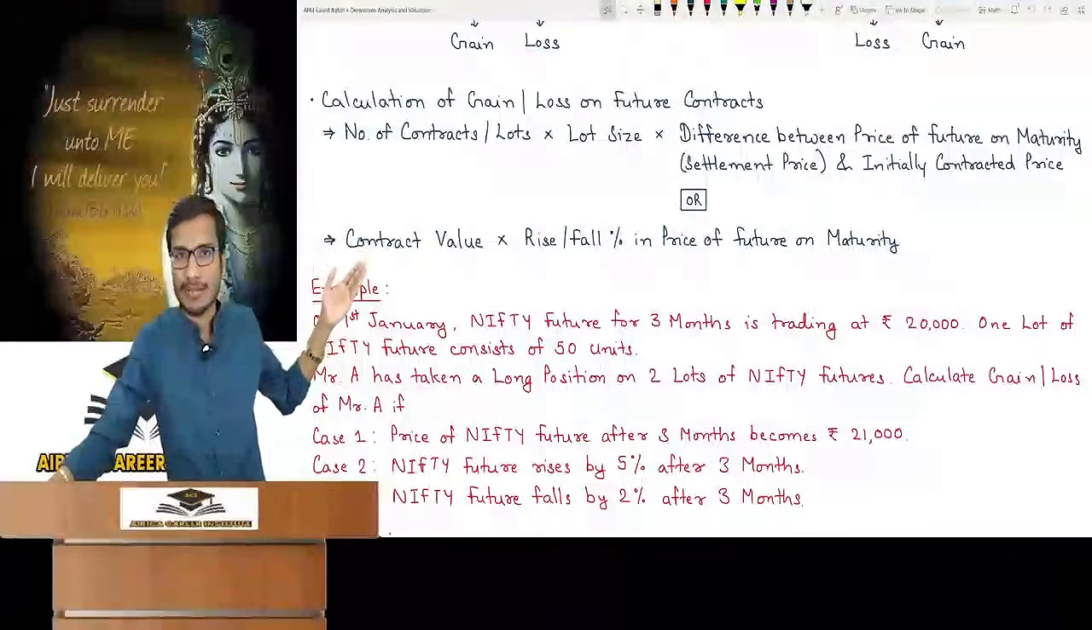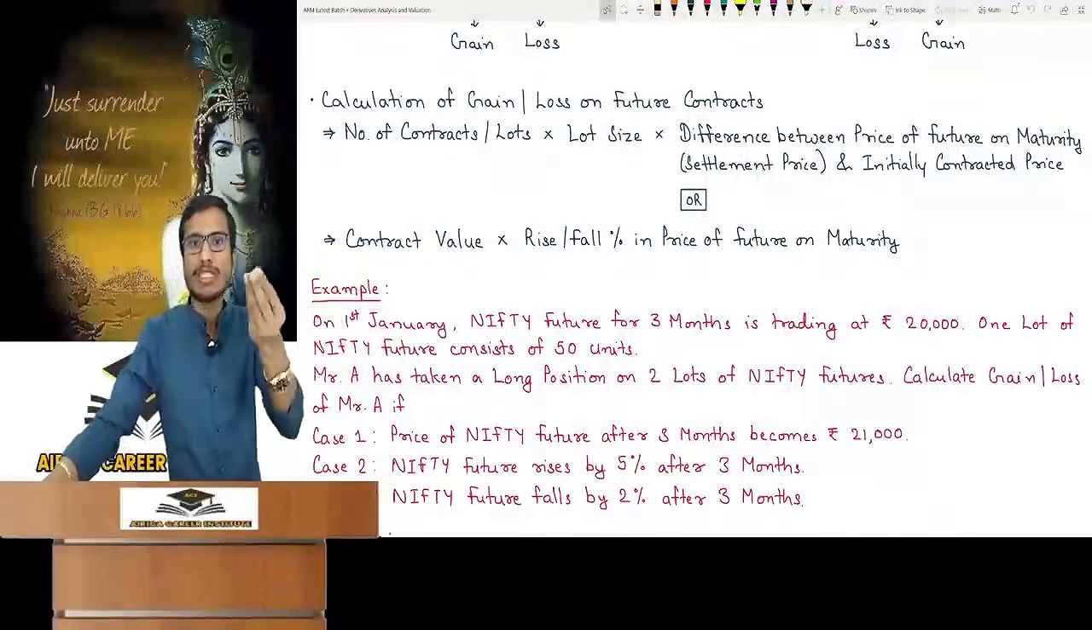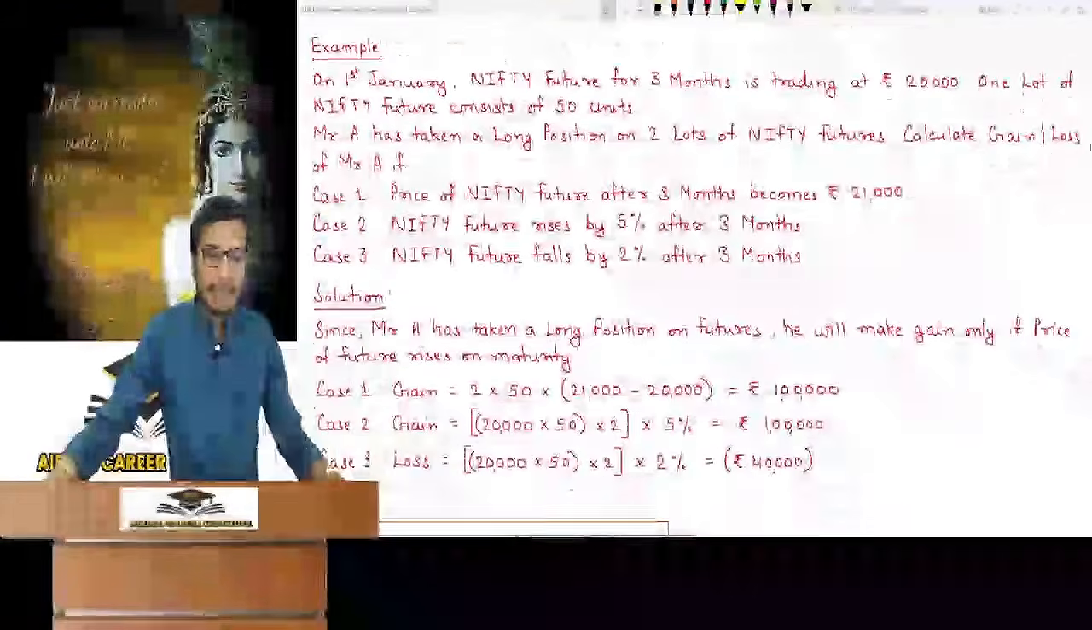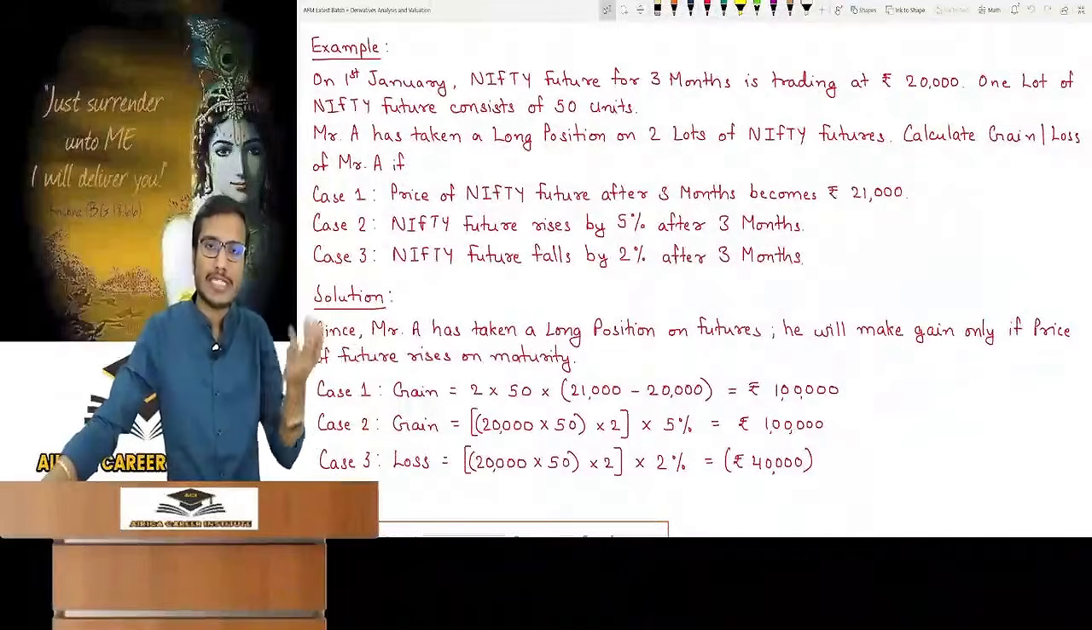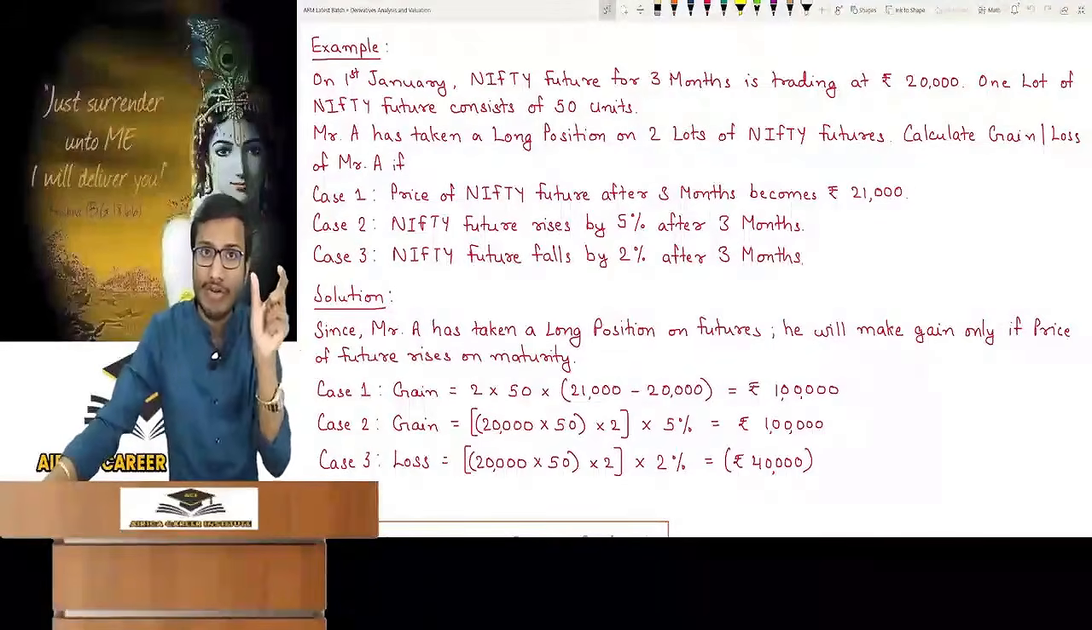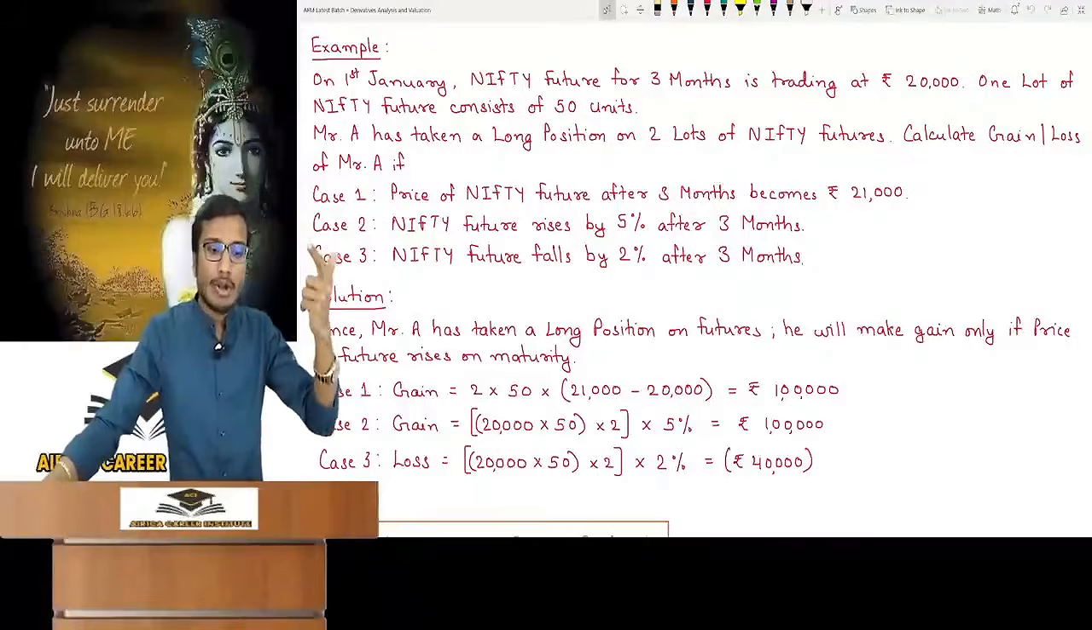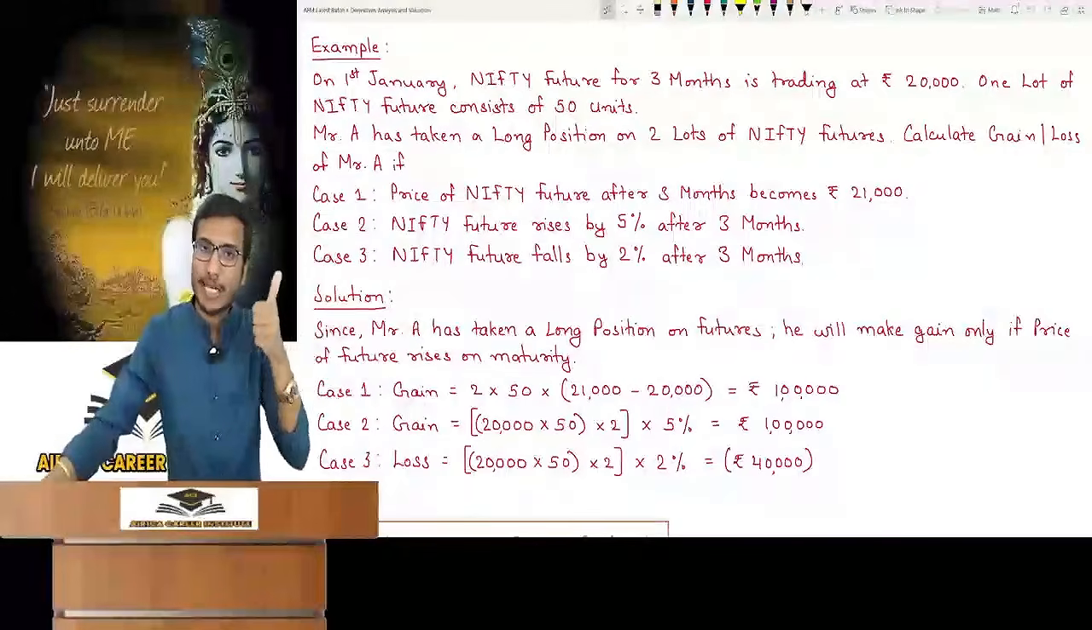If it is shown in percentage, then multiply it by this. Otherwise it is logical and nothing special. The example is written here. You can see and read: on 1st January, Nifty future, 3 months, traded at 30,000. That means the price of Nifty future. One lot of Nifty future consists of 50 units, that is the lot size.